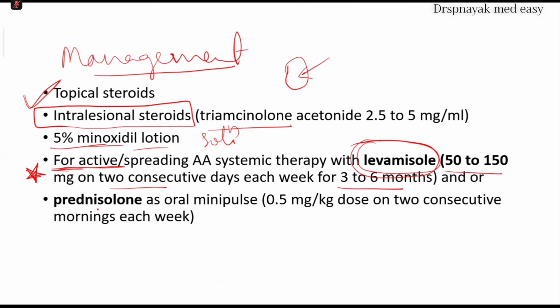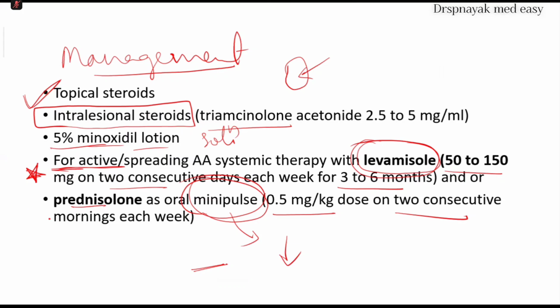And sometimes prednisolone, which is available in oral form, is given as a mini pulse, usually 0.5 mg per kg dose for 2 consecutive mornings in a week. Such treatments decrease the adverse effects and are very effective for treating alopecia areata.